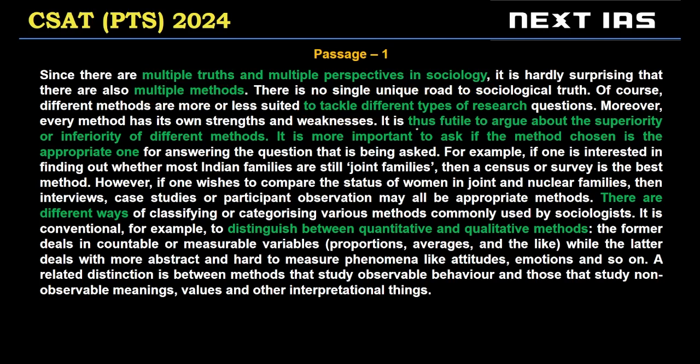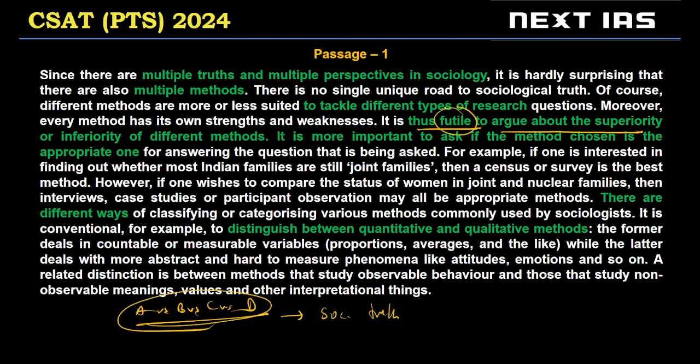So according to the author, it is futile to argue about method one versus method two, which method is the best method for sociological truth. The author says this kind of debate is futile.